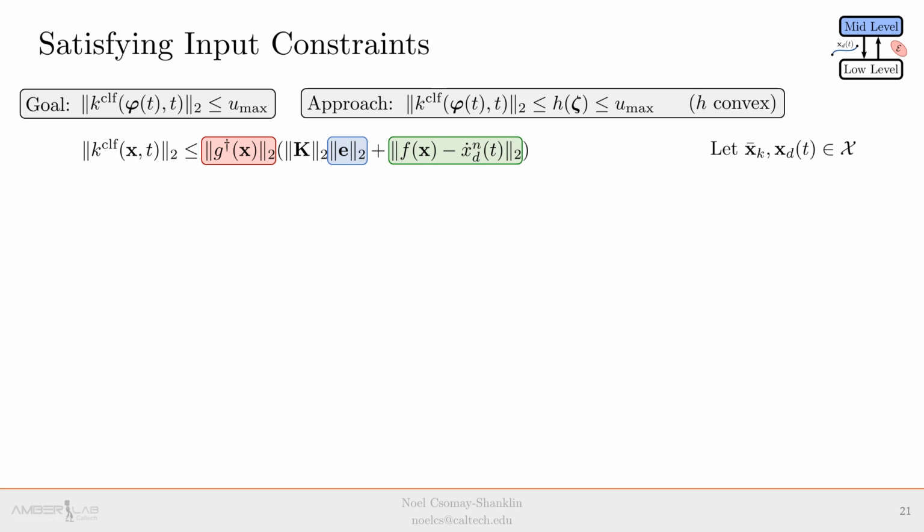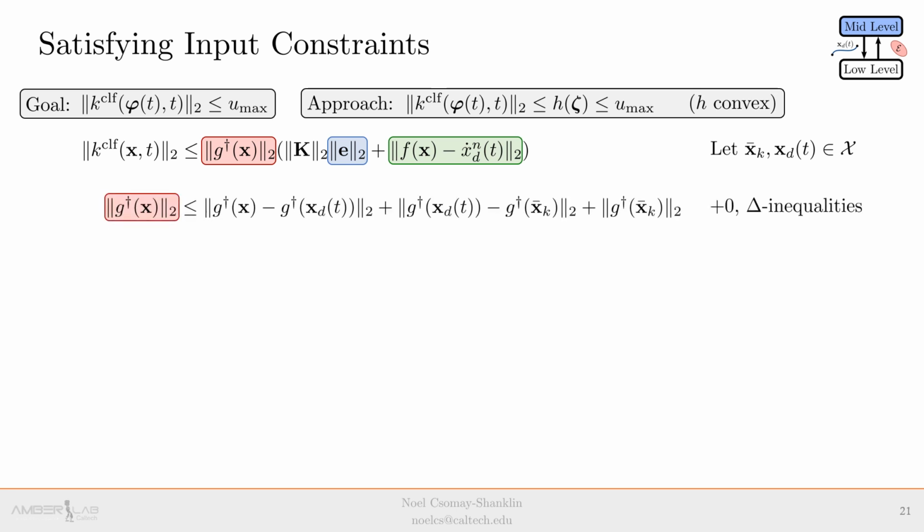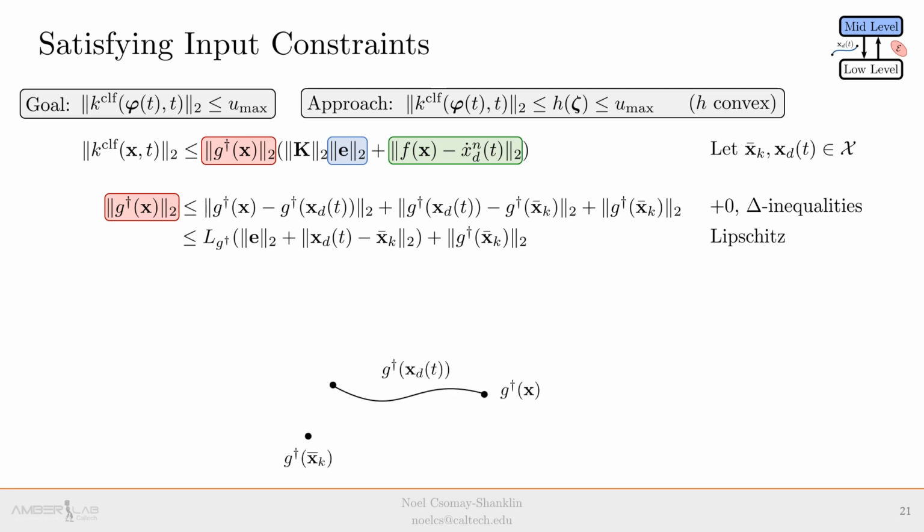Letting x bar k be a reference point in the set X, and xd of t, the desired trajectory evaluated at a point in time, we start with the actuation vector by again introducing terms that we would like to see, specifically the desired trajectory and the reference point. We proceed by employing Lipschitz, where 3 terms show up: the tracking error from the low-level controller, a trust region, or how far the desired trajectory will deviate from a reference point, and the evaluation of the function at that reference. The general approach here is, in order to bound the function g inverse at a point x, we can instead bound its evaluation at intermediate points that we know what the value will take.